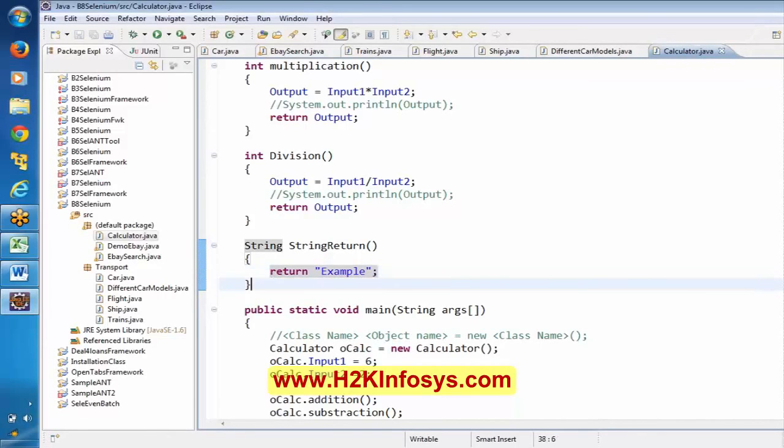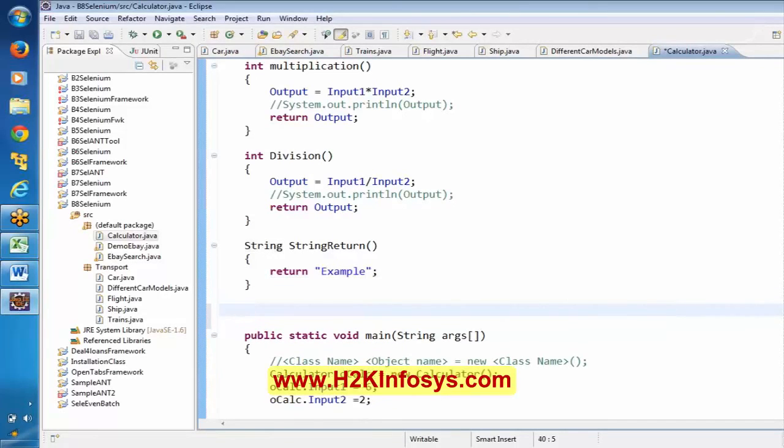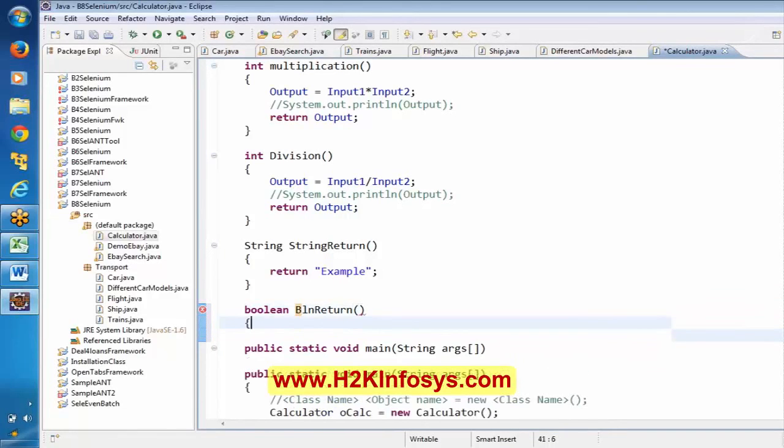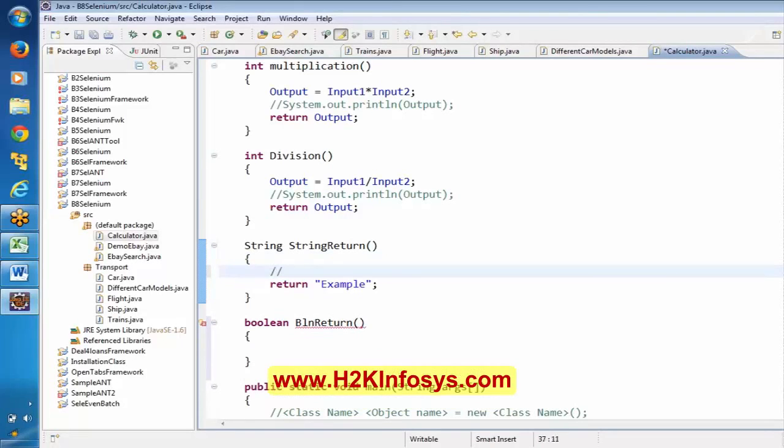In a similar way, if I say boolean, and I say boolean return type, basically we should have some logic here, and finally we are going to return it and give an output of type string here.